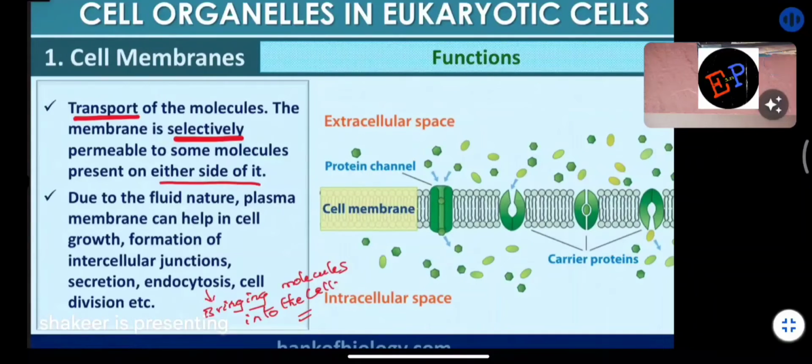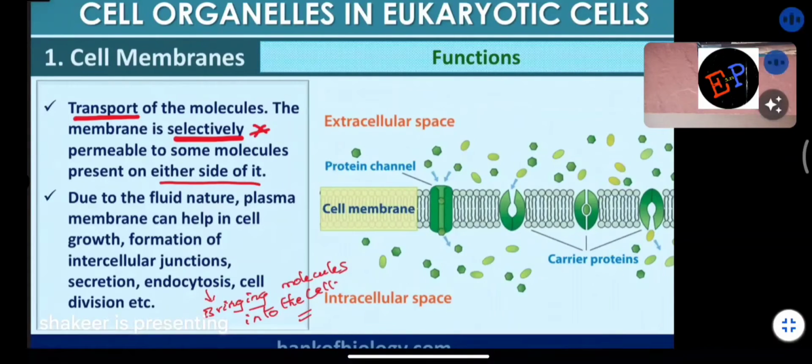Every type of molecule, every type of atom, it will not accept. Only those which are required by the cell are transported, and those not required are not. Are you able to understand? That is why this type of transportation is called selective transportation. So this is one of the functions of the cell membrane.